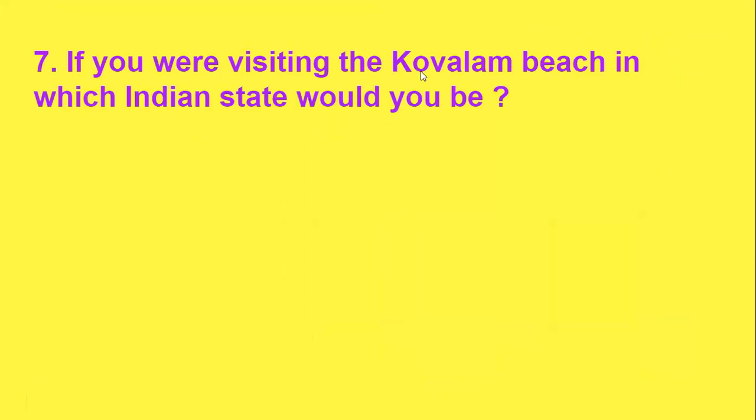Now the next one is, if you are visiting the Kovalam Beach, all of you know the beach? The name of the beach is Kovalam Beach. In which Indian state would you be? Means if you are at the Kovalam Beach, you are at which state of India? Means Kovalam Beach belongs to which state? The options are here. The first is Kerala, and the next is Tamil Nadu, and the next is Odisha.